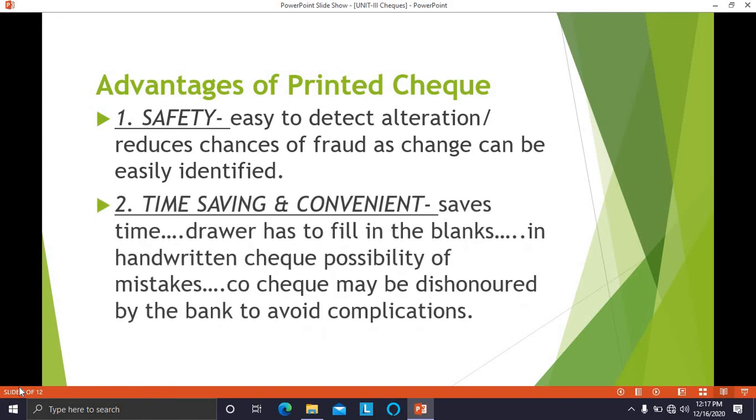Second, time saving and convenient. Printed checks save time. How? The drawer has to just fill in the blanks in the printed check.